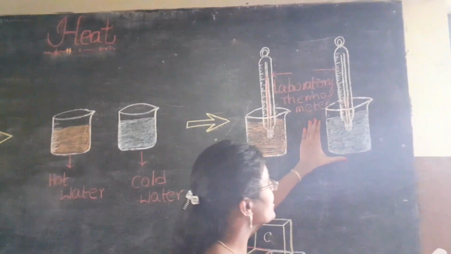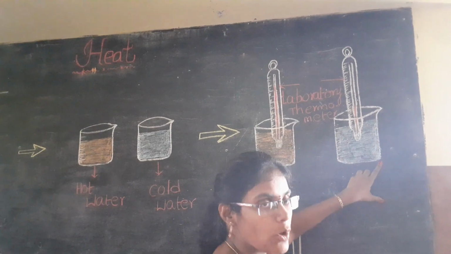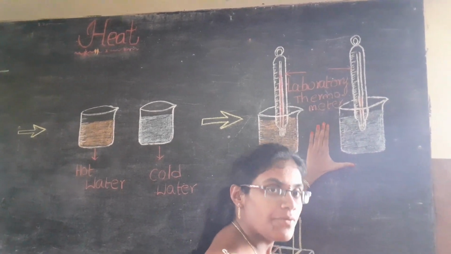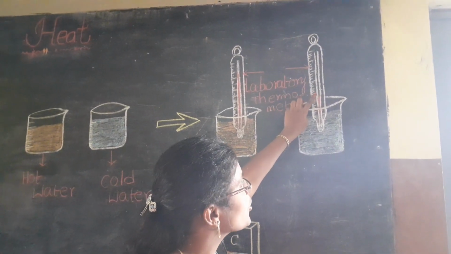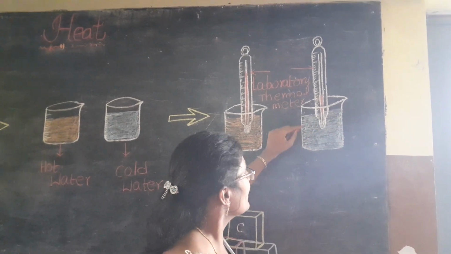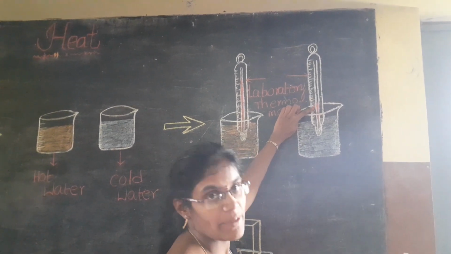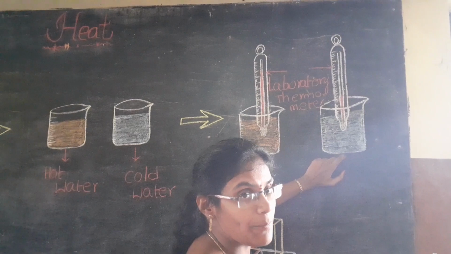And in case of cold water, again take the laboratory thermometer and keep it in cold water. Now what will we observe? We will observe the mercury level comes down, because here the mercury acts as the high temperature body and the cold water acts as the low temperature body.